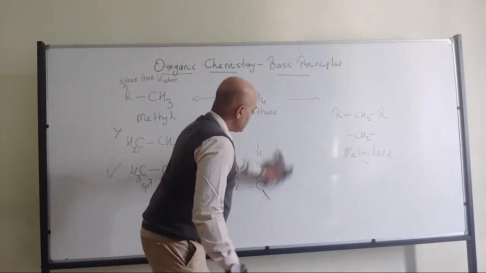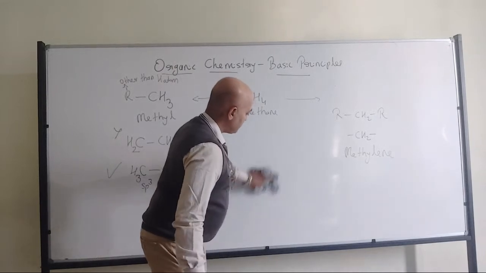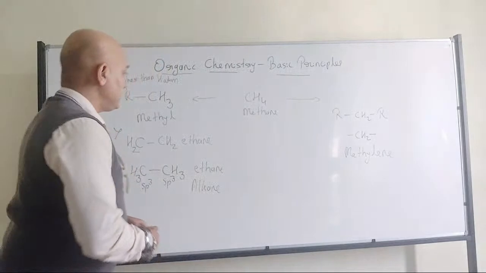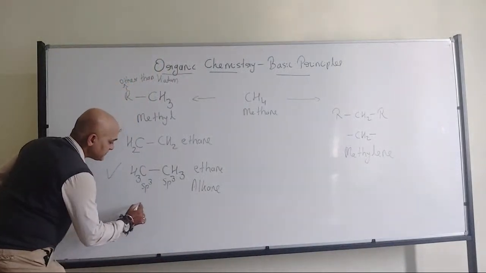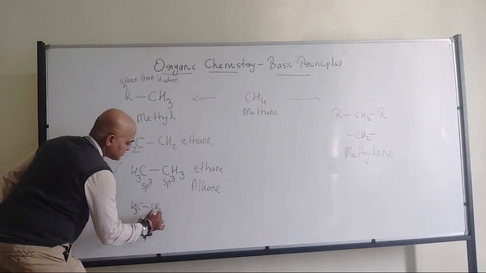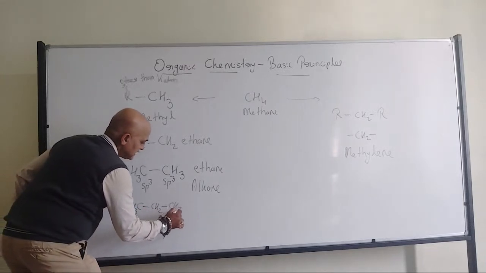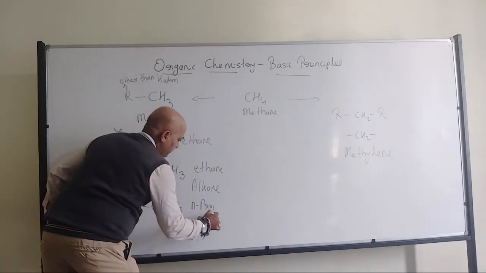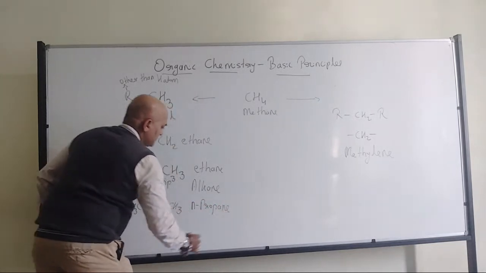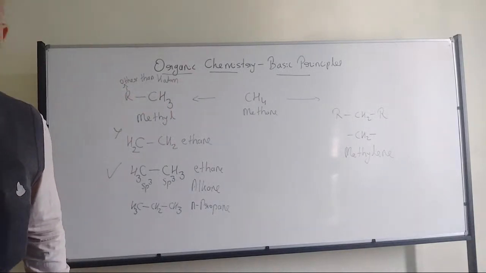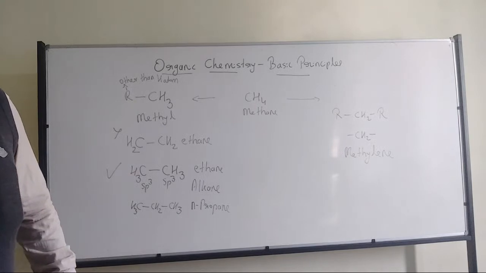Okay. Now we have discussed ethane. Next I will write CH3, CH2, CH3. This one I will call N-propane. Another example for alkane.